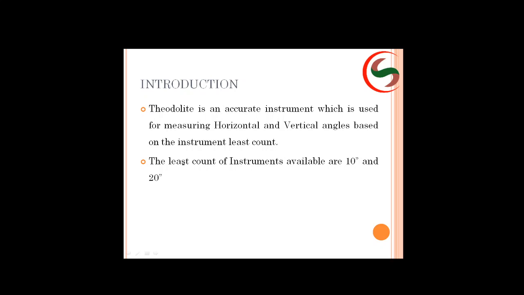Okay, now here we have a range of 10 seconds least count and 20 seconds least count instruments also. Higher accuracy means the lower the least count should be.